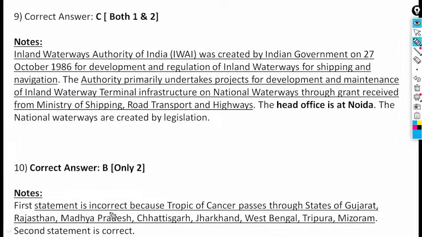Next, the first statement is incorrect because the Tropic of Cancer passes through the states of Gujarat, Rajasthan, Madhya Pradesh, Chhattisgarh, Jharkhand, West Bengal, Tripura, Mizoram. This is your 8: 1, 2, 3, 4, 5, 6, 7, 8. These are the states arranged from west to east.